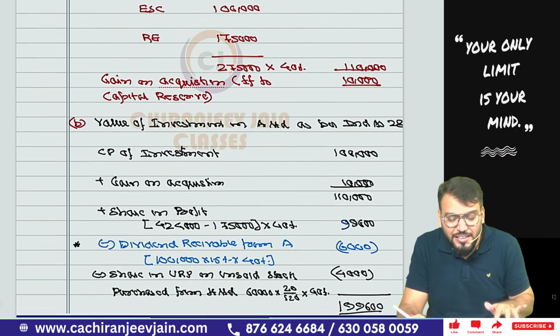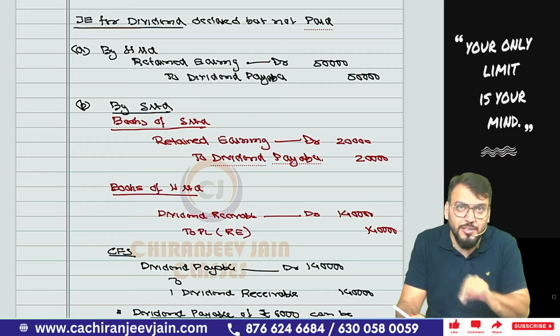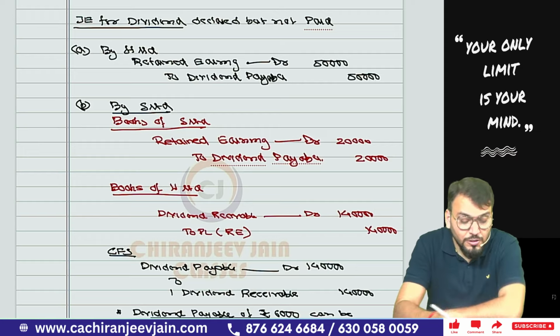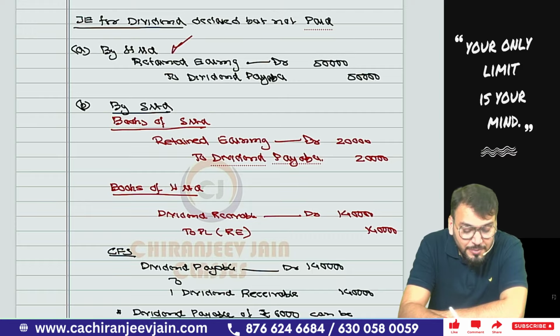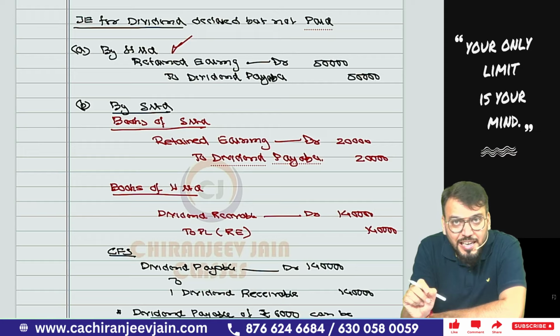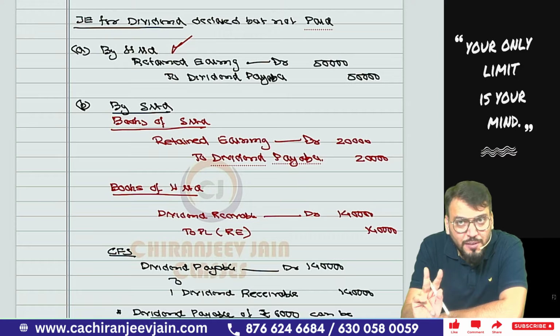But before that, I just want to explain the dividend adjustment. If you understand this dividend adjustment, you can do the other working notes very clearly. Now, H Limited has declared a dividend of 10%, but a journal entry has not been done. So what will be the journal entry? Retained earning account debit to dividend payable. What are the two effects?